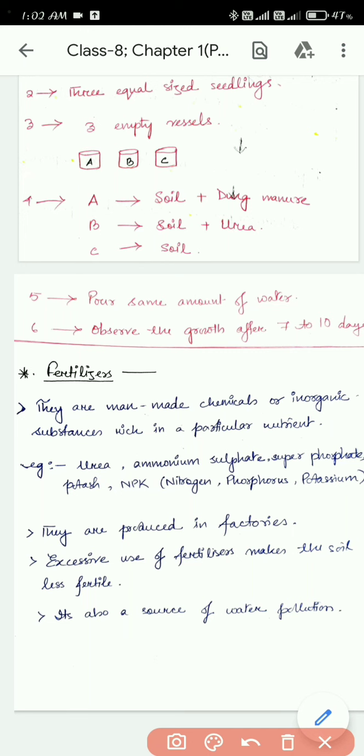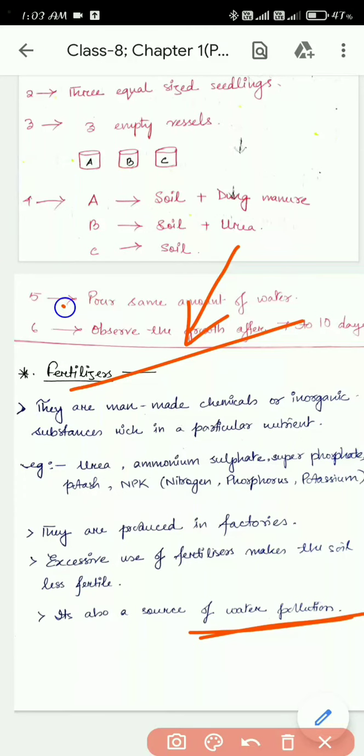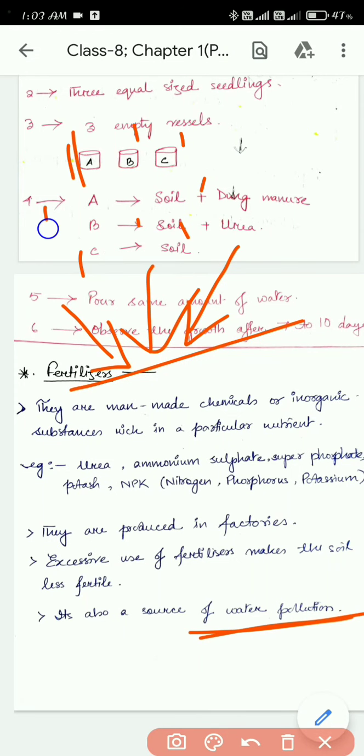Okay, let's read the last point. It's also a source of water pollution. So what happens when we add fertilizer? We add the fertilizer in the soil, and when the rain comes, when the raindrops fall here, what will happen? All the fertilizers will flow.